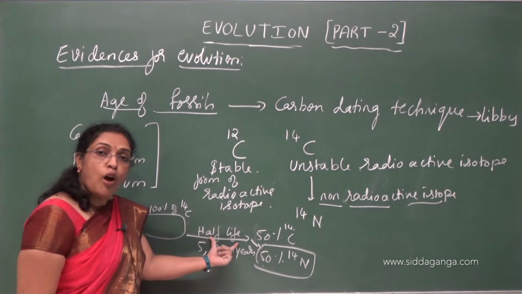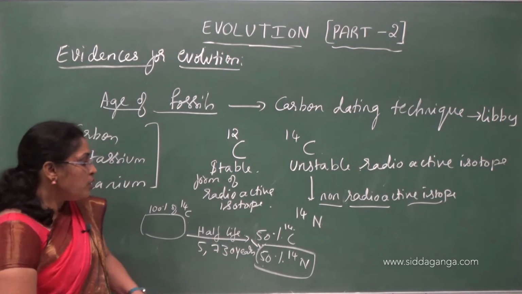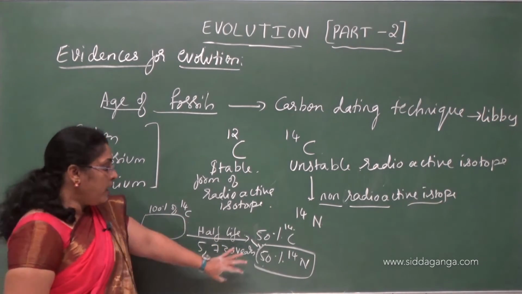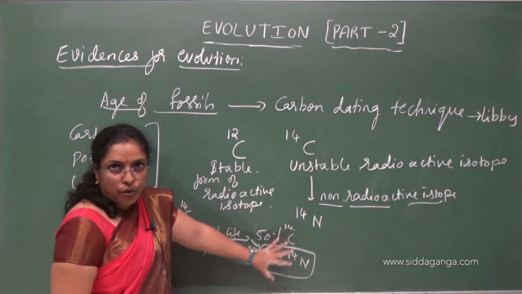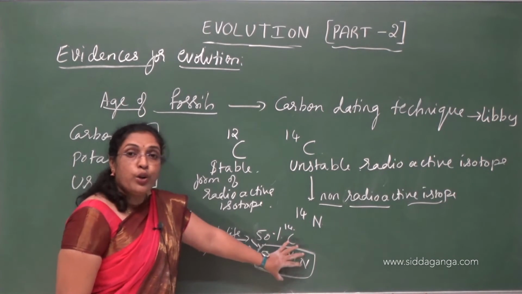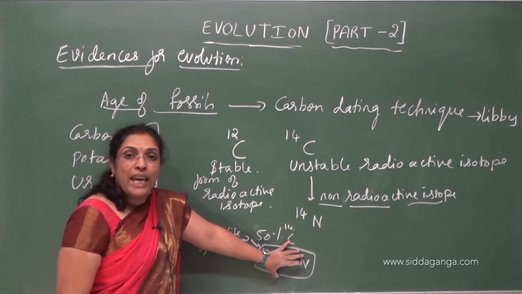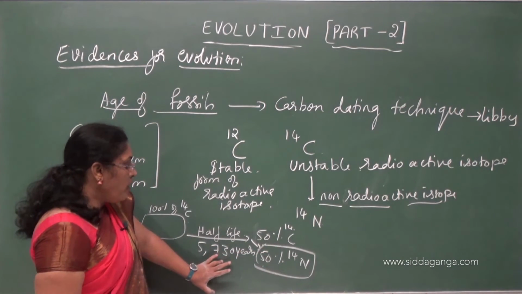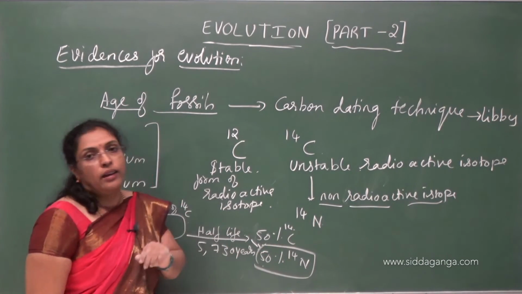That time is called half-life. Understood? So if that organism contains 50% carbon 14 and 50% nitrogen 14, it means it existed 5730 years back.